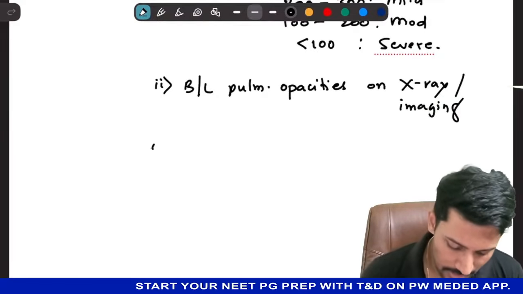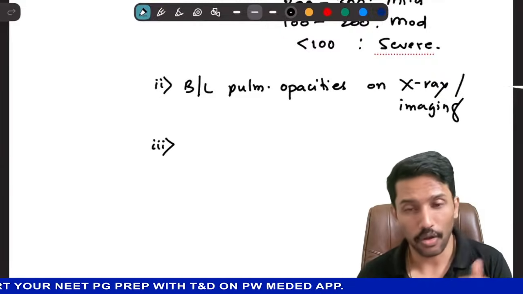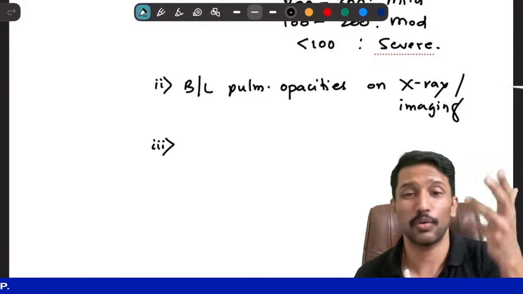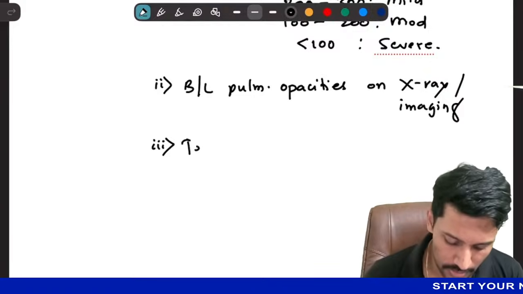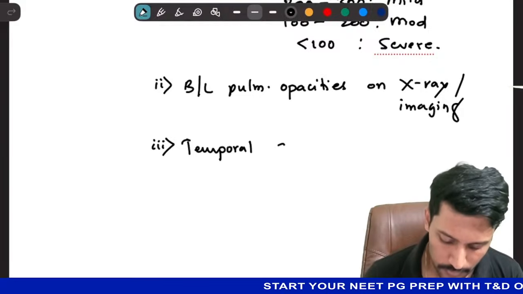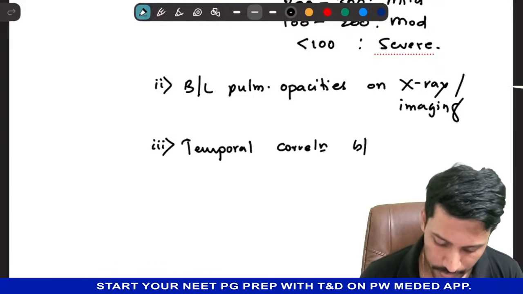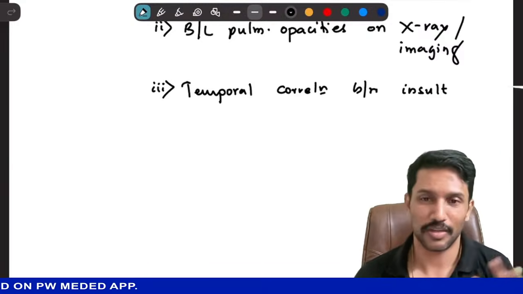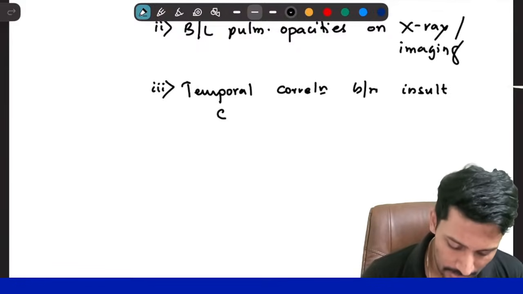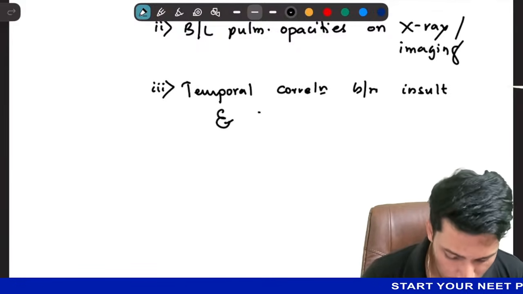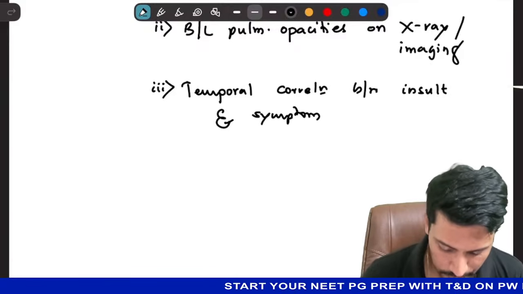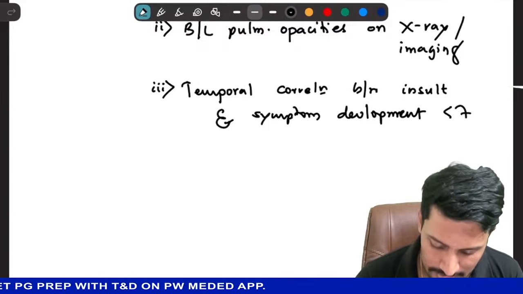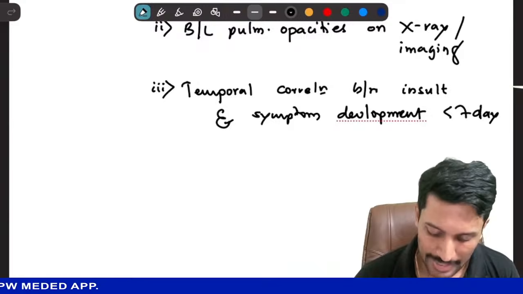Now, this is generally because of a systemic or local insult. So I have to also prove that there was an inciting event responsible for this. So there has to be a temporal correlation between insult, not the verbal insult, then all the medical students will get ARDS, insult and symptom development of less than 7 days. What do I mean by this? Let me elaborate on it.